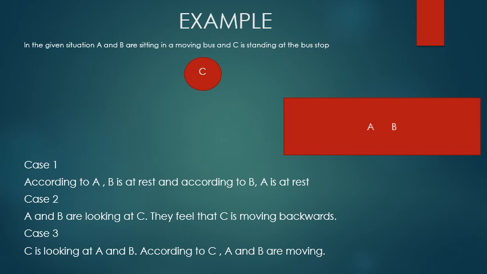Now consider case 2. A and B are looking at C. They feel that C is moving backwards. Case 3. C is looking at A and B. According to C, A and B are moving. This shows that the concept of motion is relative. Now let us define the term motion.